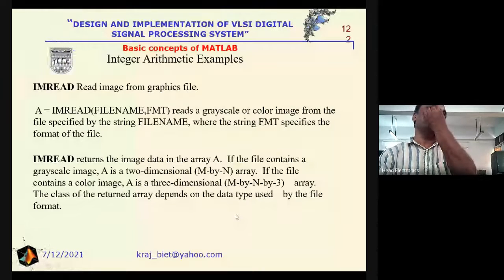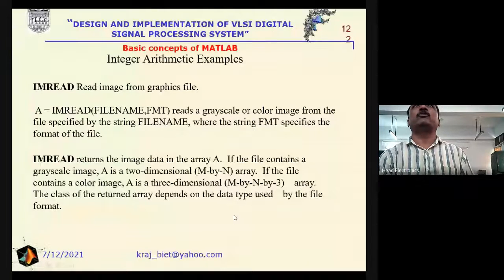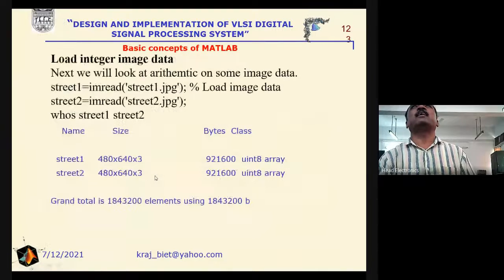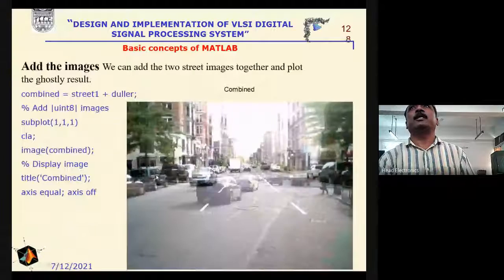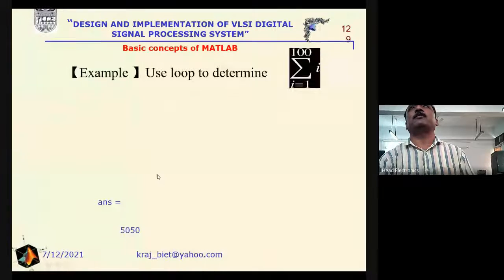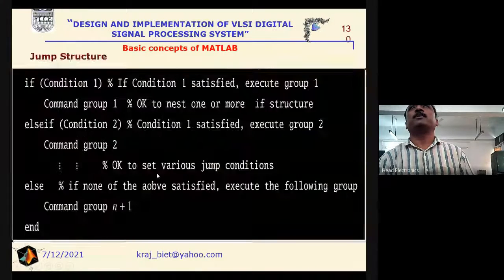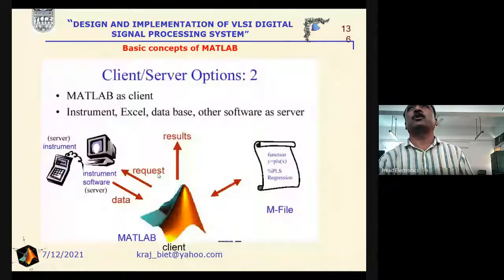We can also process images. For example, if we write imread, it reads an image from the graphics file. There are so many other examples that can be utilized for signal processing, whether one-dimensional or two-dimensional.